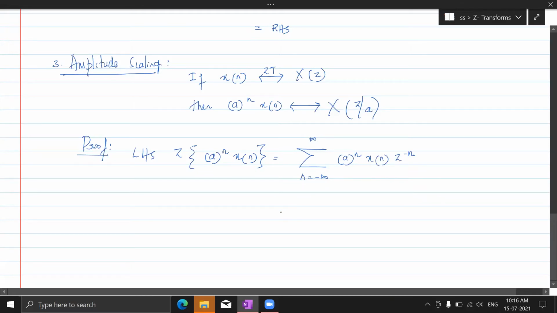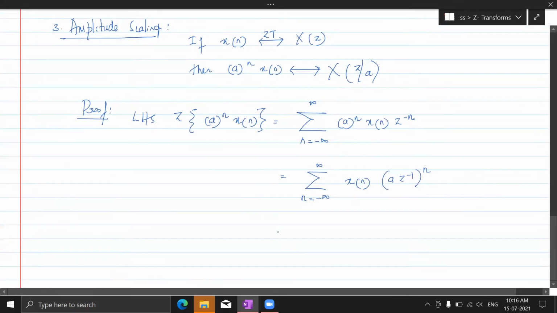So this can be further written as n ranging from minus infinity to plus infinity x of n into, see, this power of n we shall bring together, this a z inverse to the power n. Fine. So this can be further written as summation n from minus infinity to plus infinity x of n, a by z to the power n.